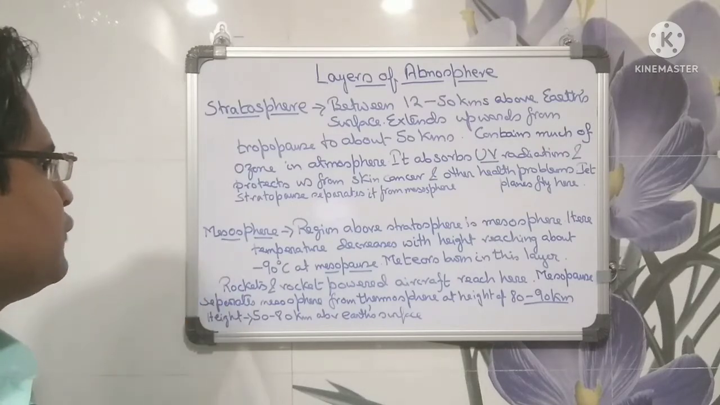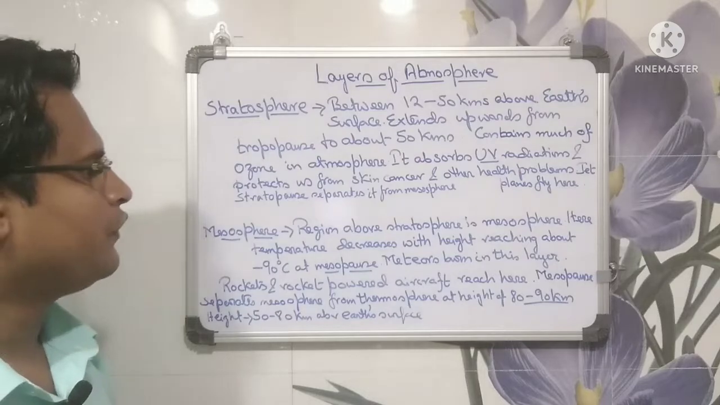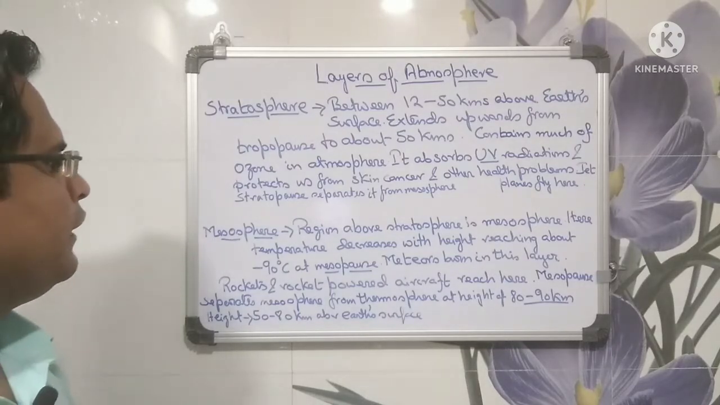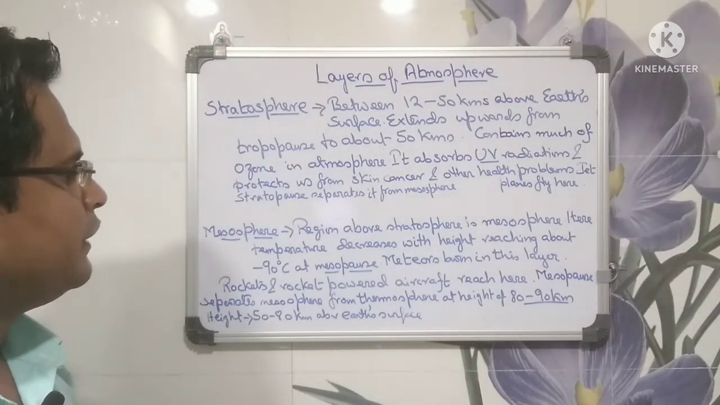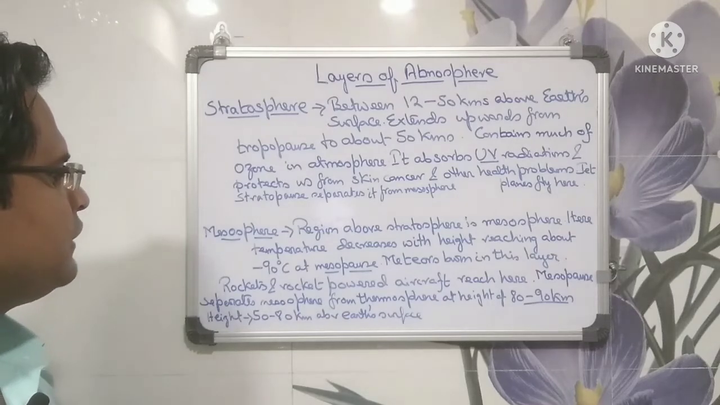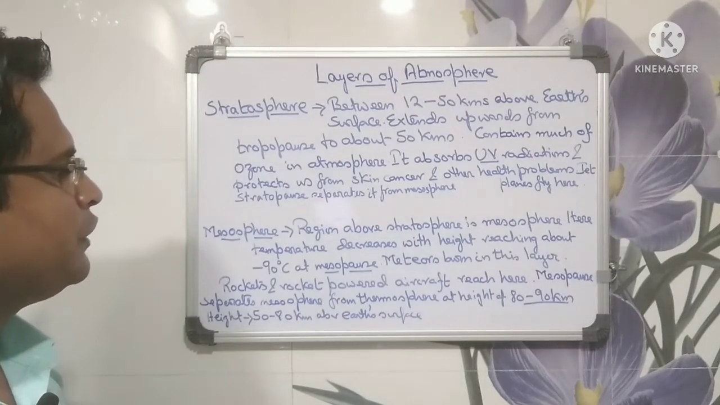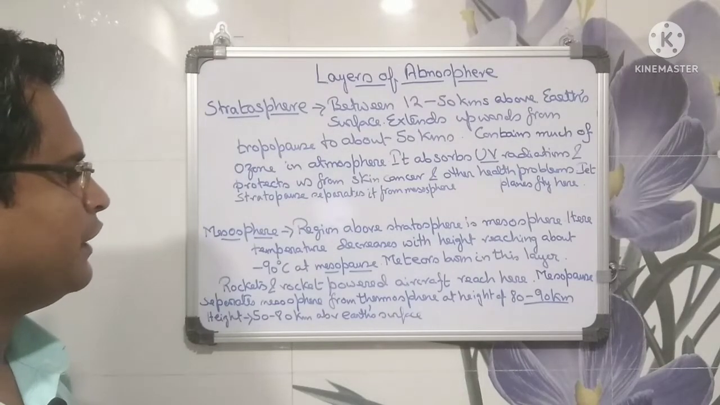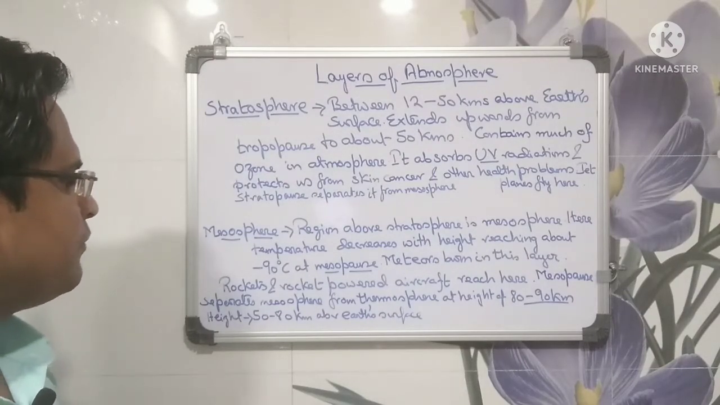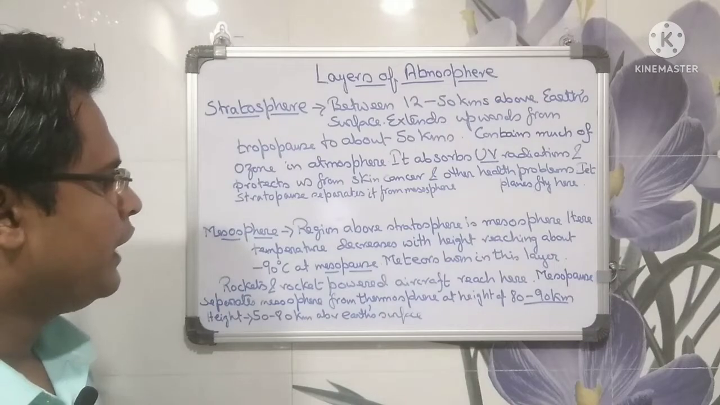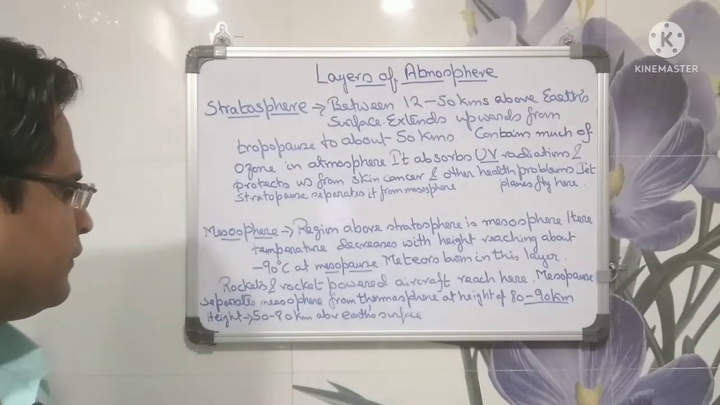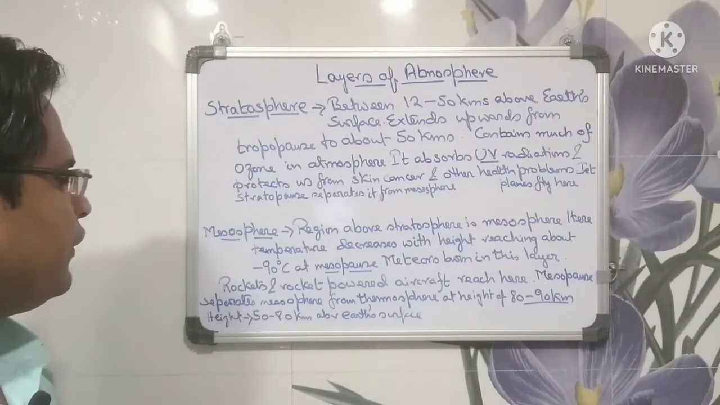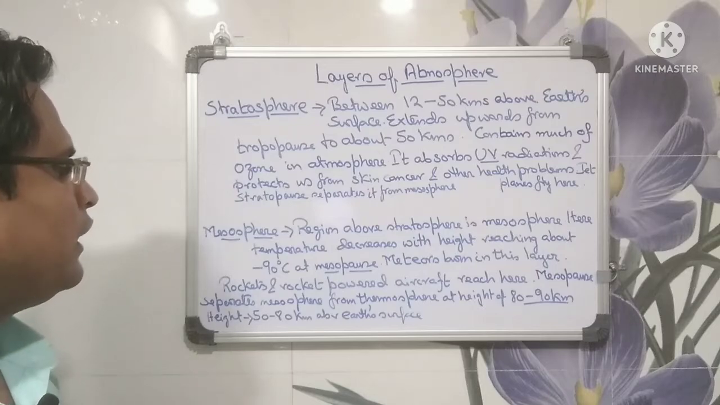Next is mesosphere. Region above stratosphere is mesosphere. Here, temperature decreases with height, reaching about minus 90 degrees Celsius at mesopause. Meteors burn in this layer. Rockets and rocket-powered aircraft reach here. Mesopause separates mesosphere from thermosphere at a height of 80 to 90 kilometers. Height of mesosphere is 50 to 80 kilometers above Earth's surface.